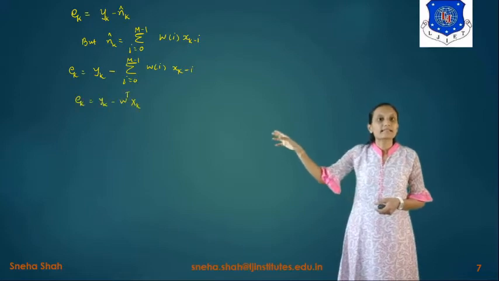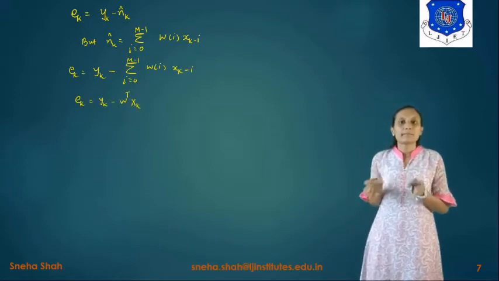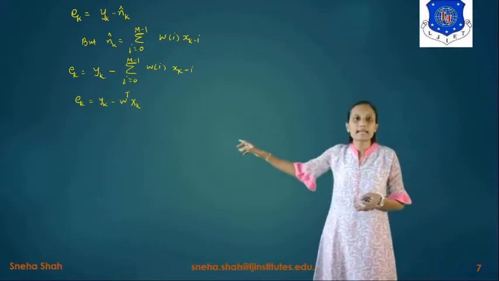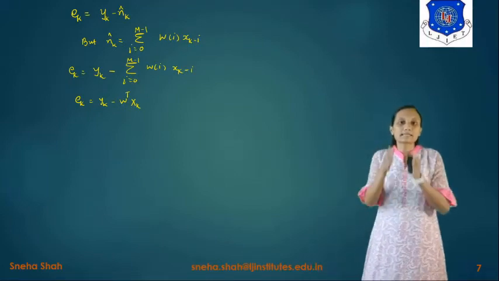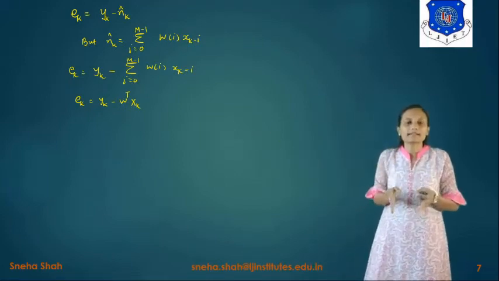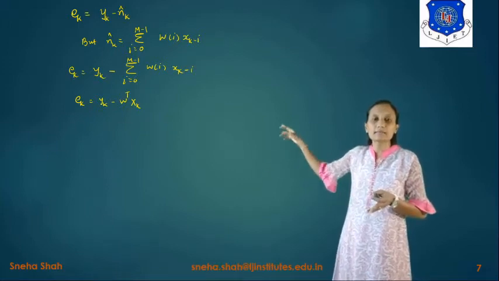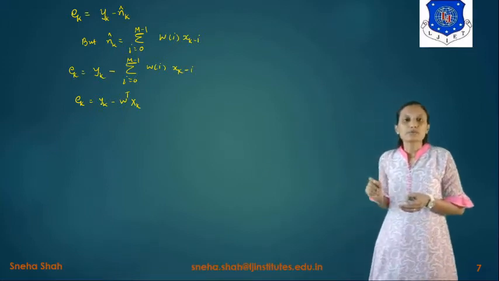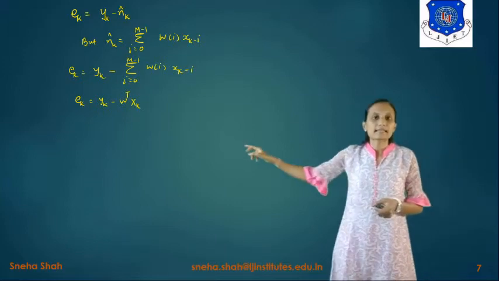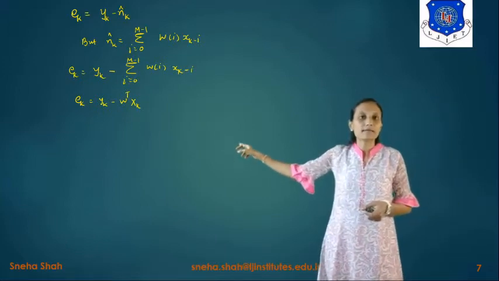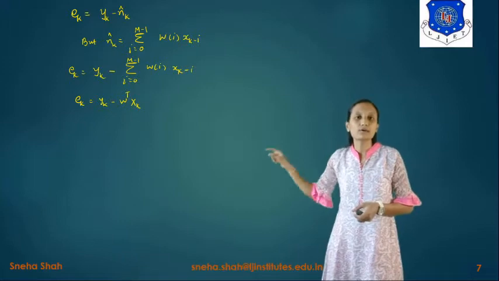Now if we represent this in terms of matrices, w of i is represented as a column matrix, and in transpose form it is w raised to t. So the equation becomes ek = yk - w raised to t into x.